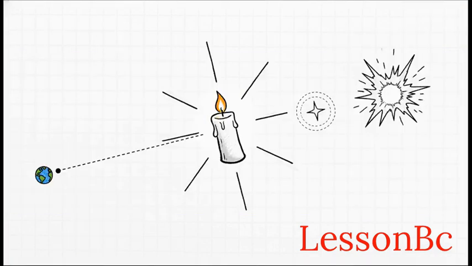To measure those truly vast distances, astronomers look for something called standard candles. These are specific celestial objects where we know their exact true luminosity, meaning we know exactly how much light they actually emit. By comparing this absolute, true brightness to how dim they appear to us here on Earth, we can do the math and find the distance. Key standard candles include pulsating stars known as Cepheid variables and even massive supernova explosions, which are so incredibly bright they act like cosmic lighthouses billions of light years away.